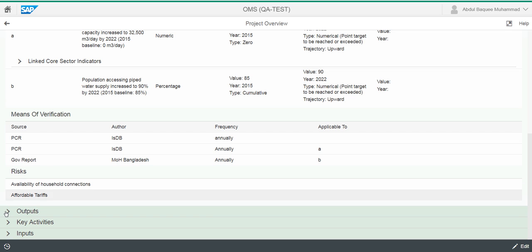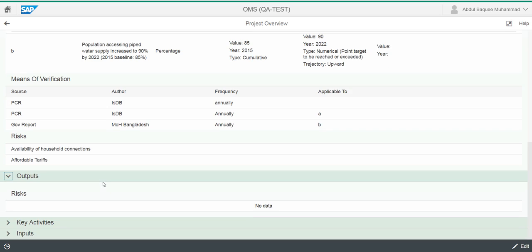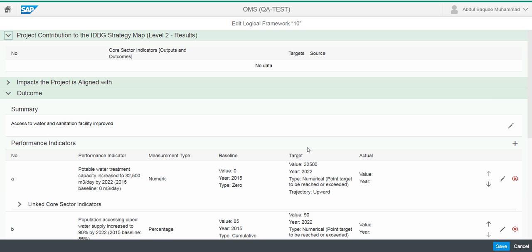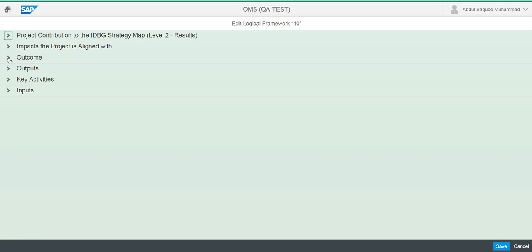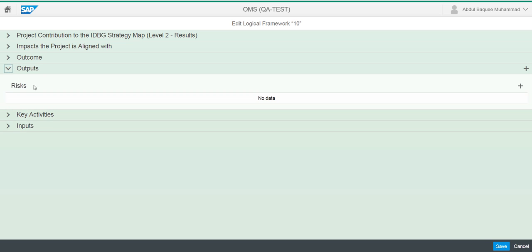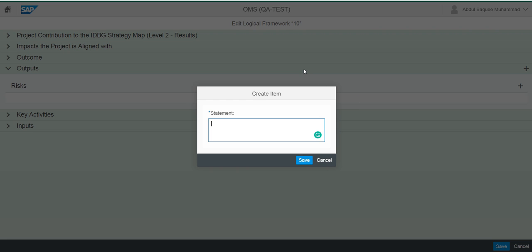So now the next target is to go to the outputs. So first we'll go to edit. Let's collapse all the sections so that we are more focused, and let's go to the outputs. It's empty, so we start adding here the top right corner plus sign.